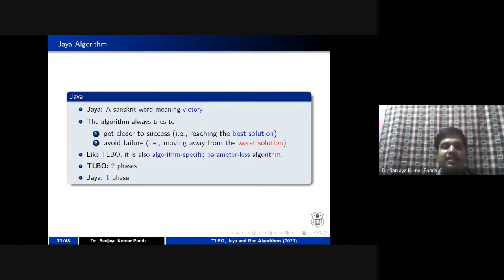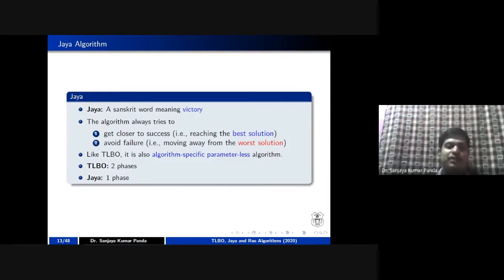And whenever I teach this particular algorithm, I remember one of the jokes from the Three Idiots movie. If you have seen that movie, there is a dialogue that in order to be the topper of a particular class, and to retain the position of topper, you have to do two things. One is you have to study well. Second is you have to see that other people are not studying well, right? If both criteria are satisfied, then you can retain your first position in the class. The same concept is applied in the Jaya algorithm.